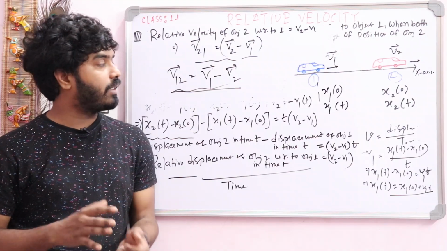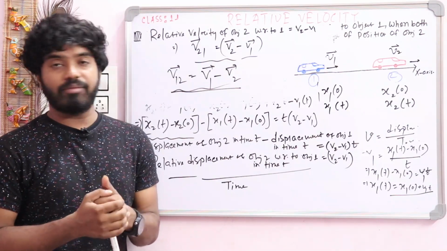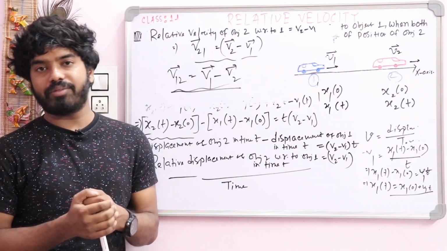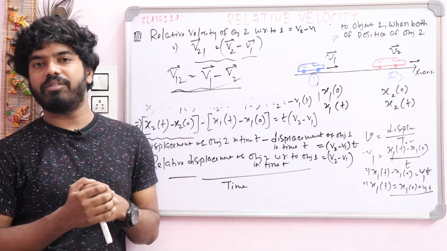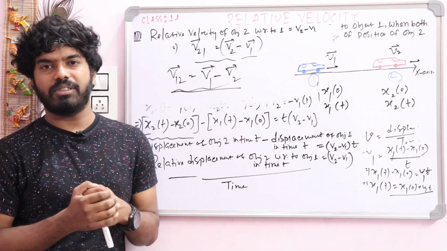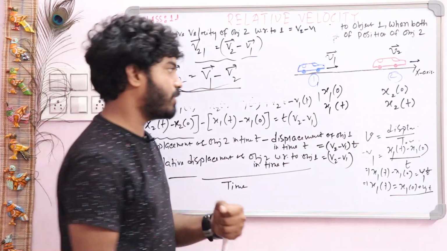Now students, here we will draw a position time graph in terms of relative velocity. Draw it, 3 cases.